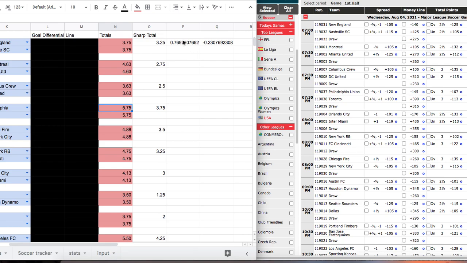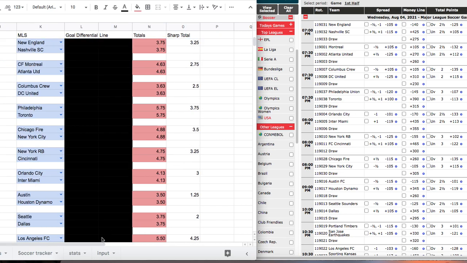I just calculated margins. So for this particular game, or match, we have a 23% margin, which is really good. A margin, in essence, is measuring the difference between my line and the sportsbook line. So the greater that margin, the greater chance of that particular total moving towards the over. That's a pretty good margin, 23%.